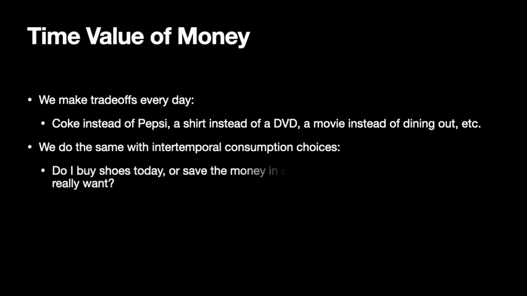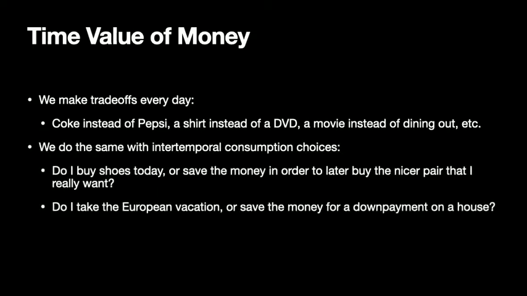We also do the same with intertemporal choices. Do I buy the pair of shoes? They're not the ones I really want, but they're cheaper. I could buy them today, or I could hold off and put this money in the bank and wait till I can afford the other pair of shoes. Do I buy a new car, or do I save for that and for retirement? Do I take a European vacation today, or do I save for a down payment on a home?